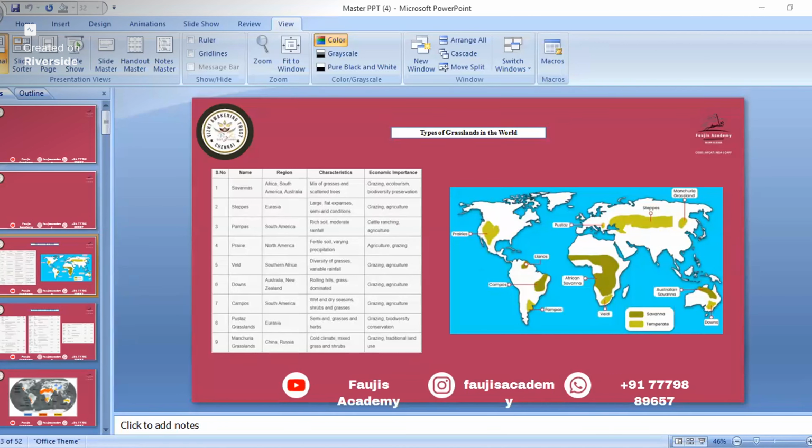Okay, wait a minute, I'll check. Now is the desert slide there? Can you see it? No, sir. One minute, wait. Can you see different slides now? Which slides can you see?